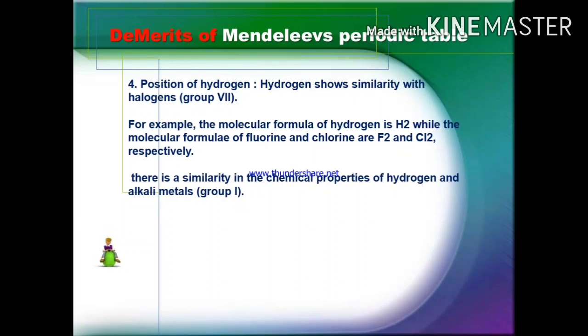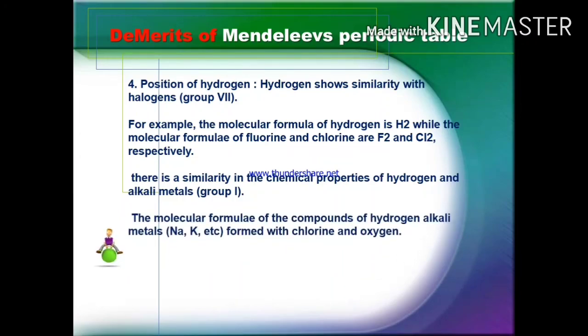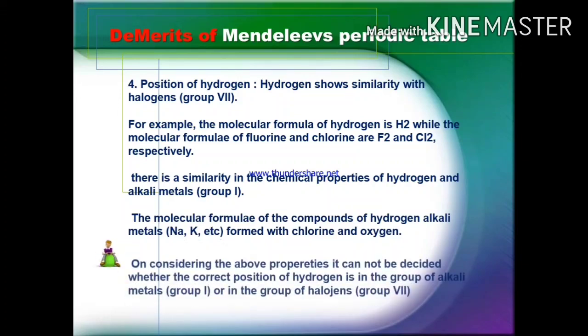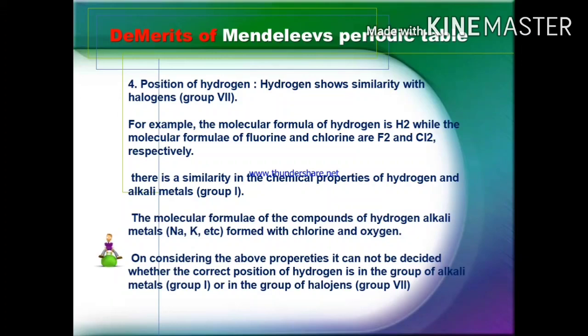There is similarity in the molecular formulas of the compounds of hydrogen and alkali metals formed with chlorine and oxygen. On considering the above properties, it cannot be decided whether the correct position of hydrogen is in the alkali metal group or in the halogen group.